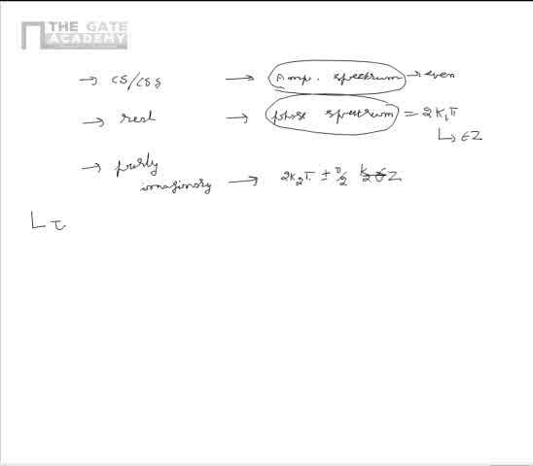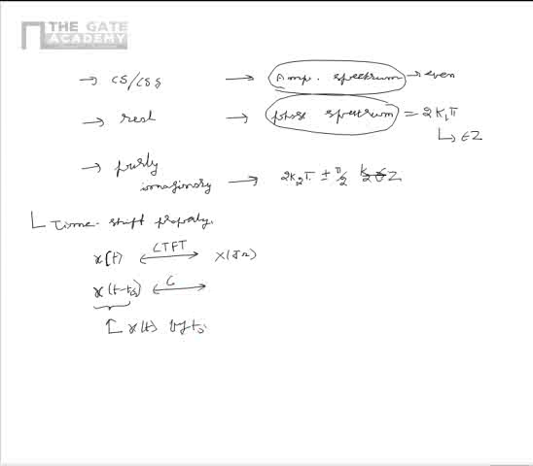Now, let us consider another property, that is time shift property. So, if the frequency domain representation of a continuous time non-periodic signal is given as x of j omega, please note that this is CTFT. Then the frequency domain representation of x of t minus t naught, which is delayed version of x of t by t naught, is given as e power minus j omega t naught multiplied by x of j omega.